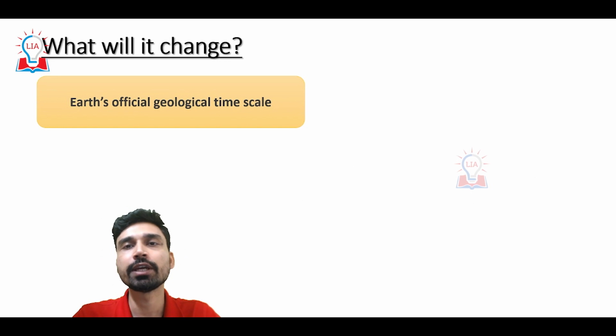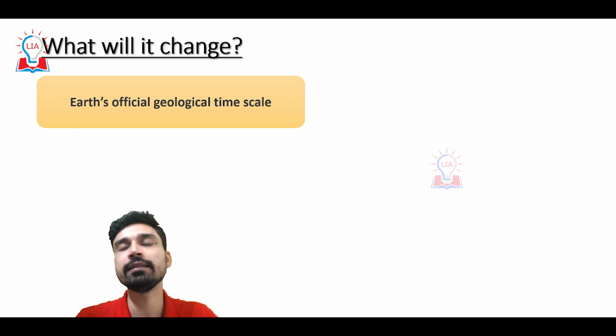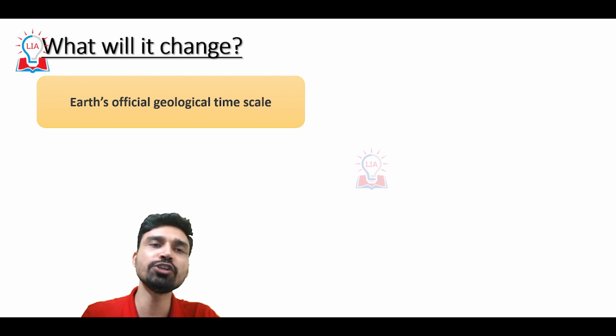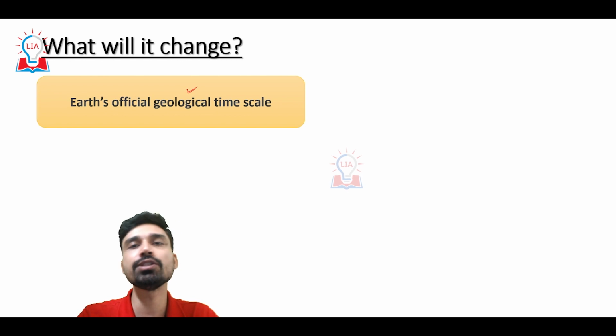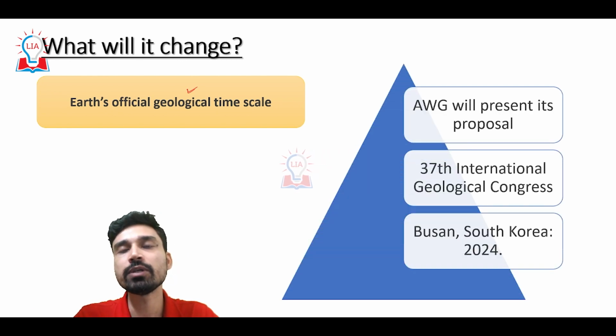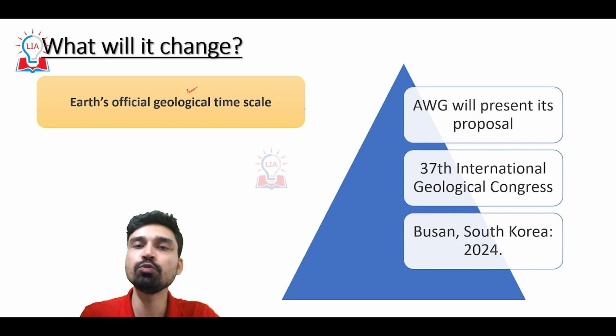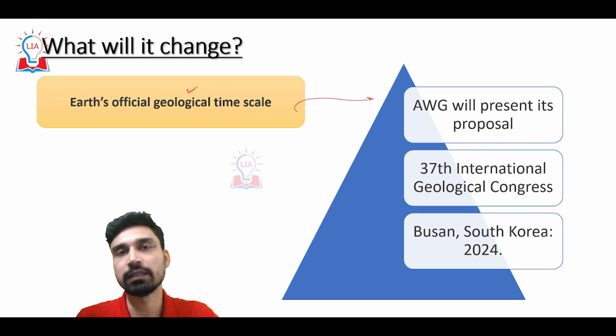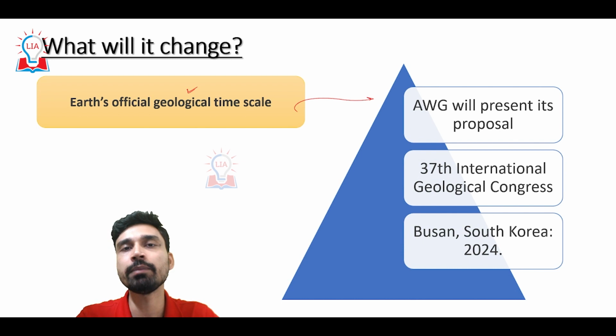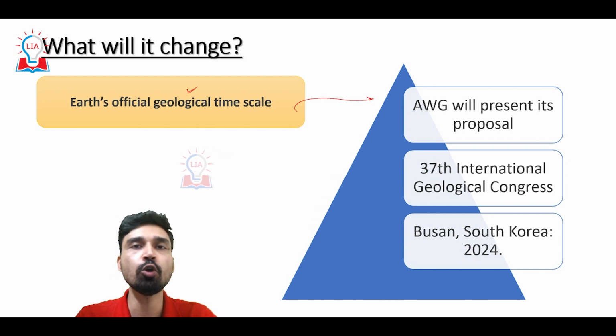Now, what will change if the outcome of this research analysis is accepted by the wider scientific community? The most important change we will observe is the change in the official geological time scale of the Earth. Let us try to understand this in more detail. The changes are not going to happen in a very simple manner. There are a lot of steps that need to be followed by these scientists.